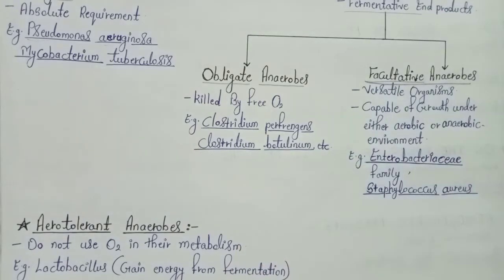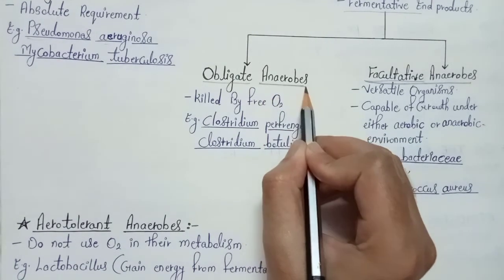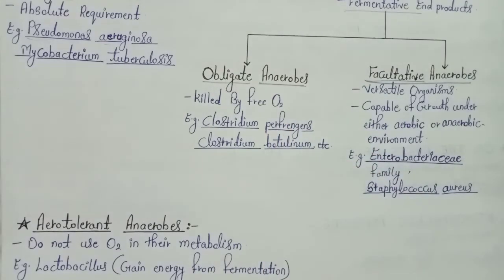So this is the major difference between the obligate anaerobe and the facultative anaerobe. Obligate anaerobes get killed by the free oxygen, but the facultative anaerobes generally grow in both conditions. If they are present in an aerobic environment, they would be able to grow, and if they are present in anaerobic conditions, they would also be able to grow. Now, what is the reason behind the death of the obligate anaerobes in the presence of oxygen? How does oxygen generally affect their life?